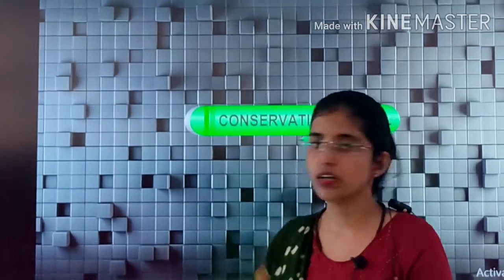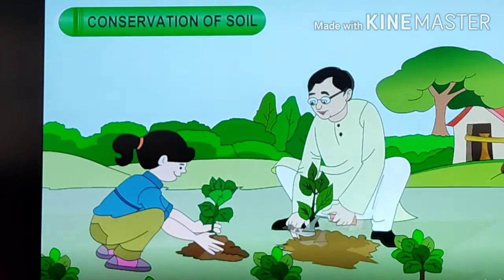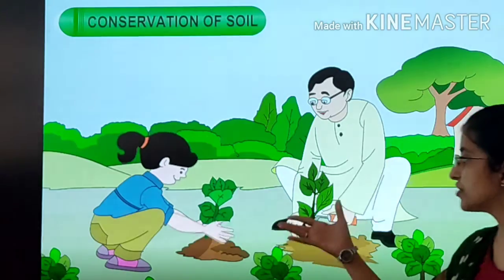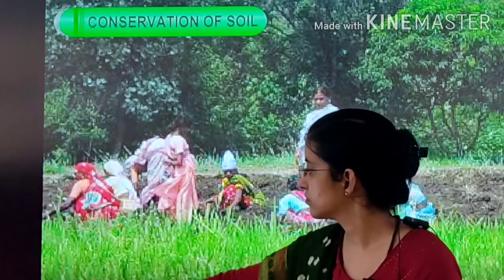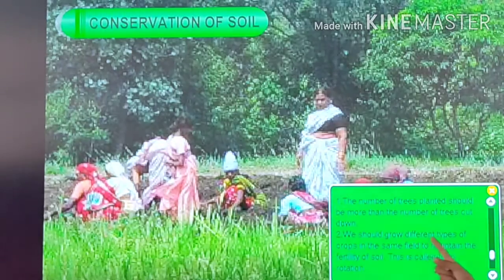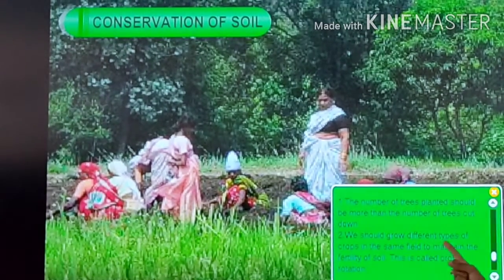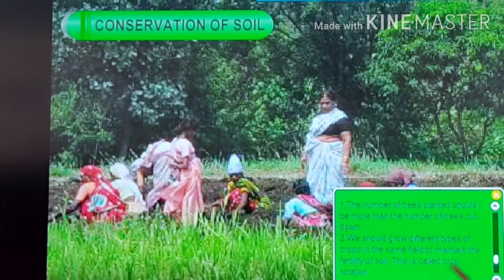Now we studied causes of soil erosion. Now we will be studying how we can conserve our soil, which is a very valuable natural resource for us. Very simple. The first point is planting of trees, because trees help in conservation of soil. Second point, we should grow different types of crops in the same field to maintain the fertility of soil. This is called crop rotation.